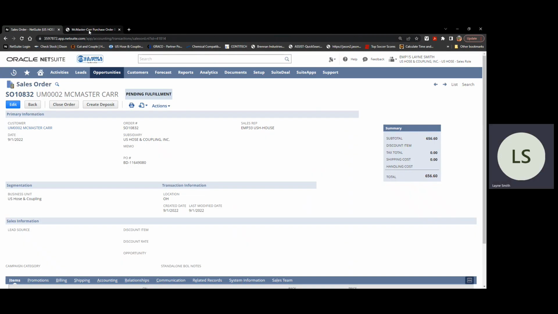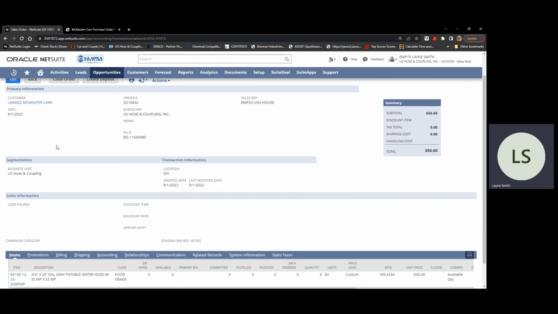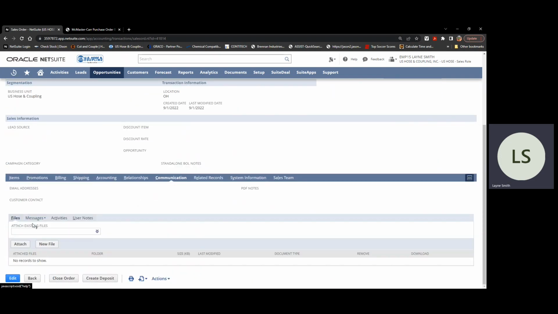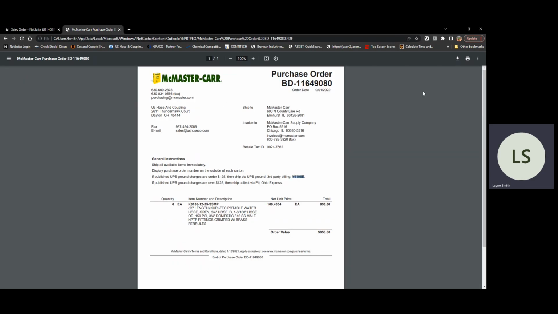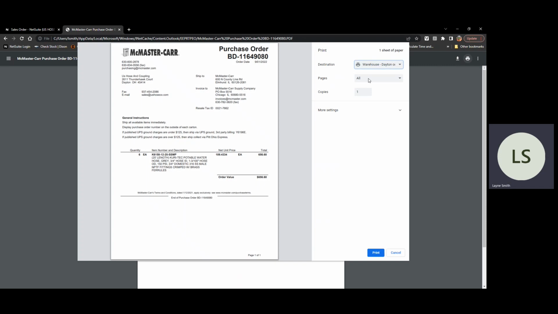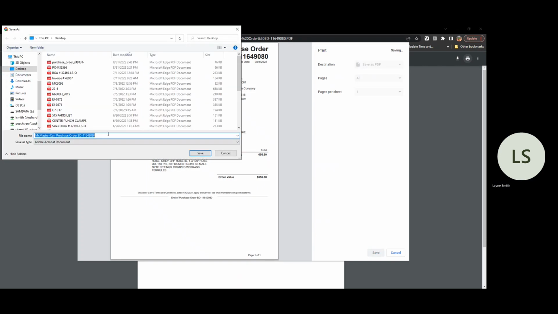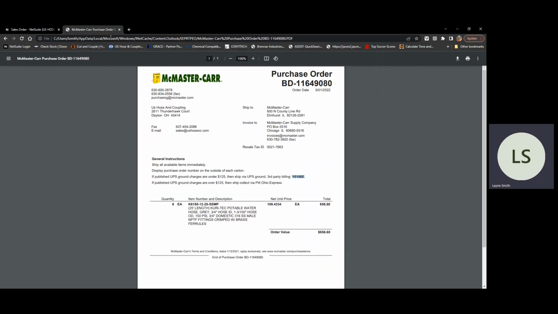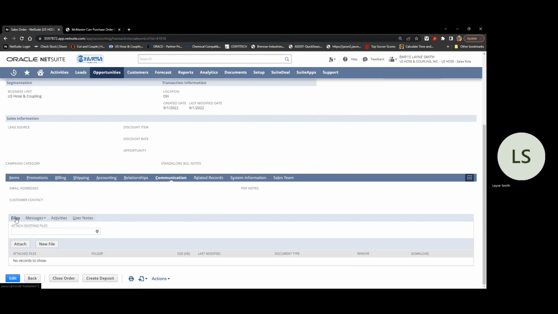So that's the order entry process. That gets it to the warehouse, now communicating to the customer. We want to save this to the system. So what we'll do is go ahead and save this file as a PDF. Again, I like to copy and paste, so just save it to the desktop there. You'll click under Communication, Files. This little button here, this plus, you can add a file pretty conveniently.